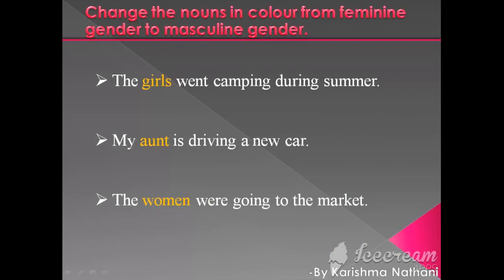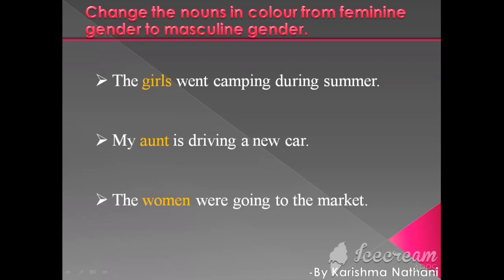Now let me explain the text exercise. First one is: change the noun in color from feminine gender to masculine gender. Here the colored names are feminine form. We have to convert them into masculine form. The first one is: the girls went camping during summer.